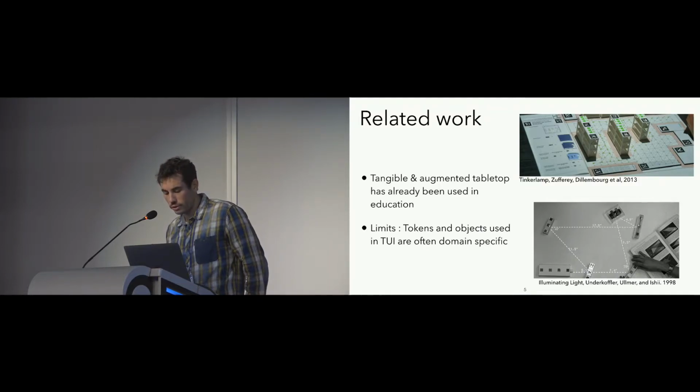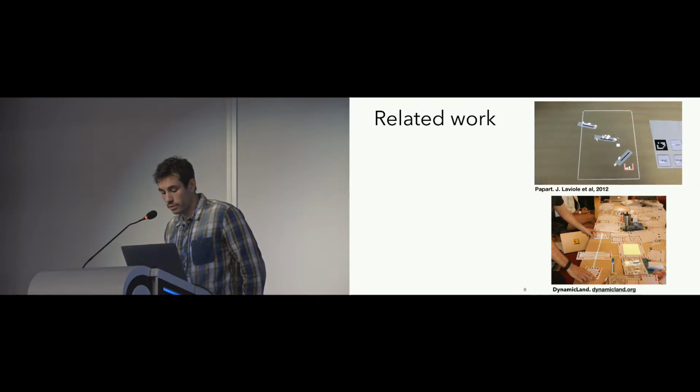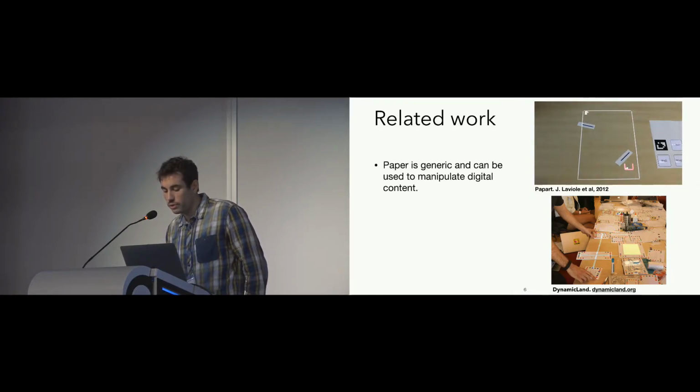But this type of tangible interface uses tokens, and those tokens are often too domain specific. So instead, as the opposite to tokens, we went for paper. Paper is quite generic and can be used to manipulate nearly any type of digital document, a lot of types of digital documents, and in a lot of different ways.